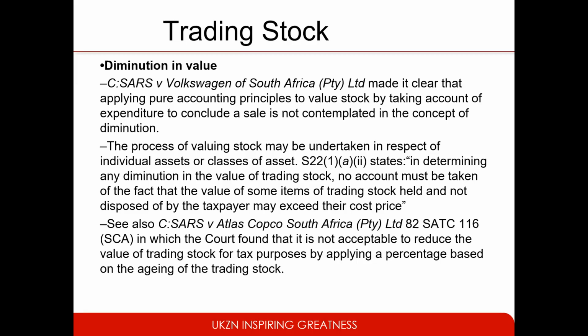Then in another case, the court found that it is not acceptable to reduce the value of trading stock for tax purposes by applying a percentage based on the aging of the trading stock. So I guess there were some taxpayers who were taking advantage by applying the aging. That's not allowed according to SARS.